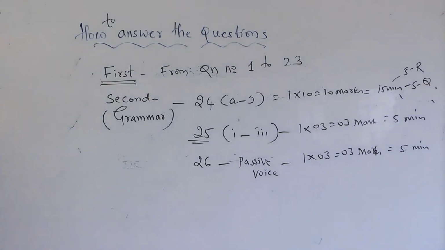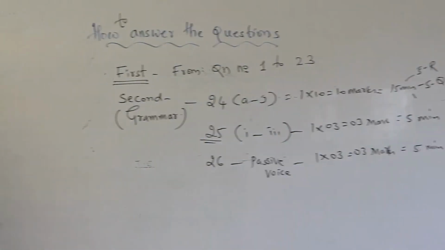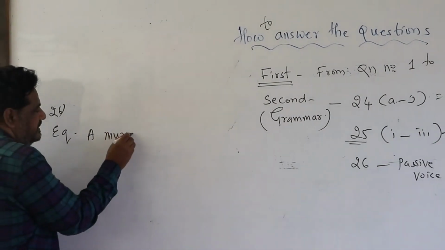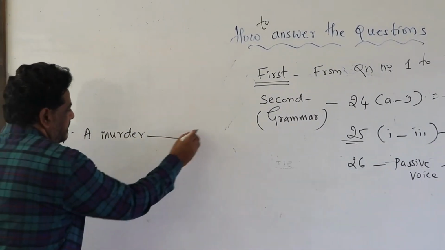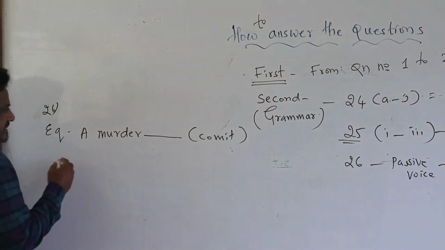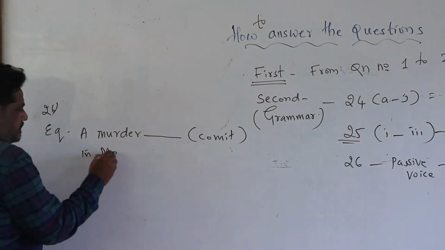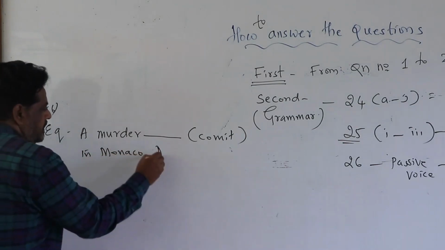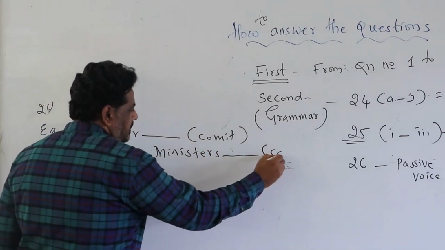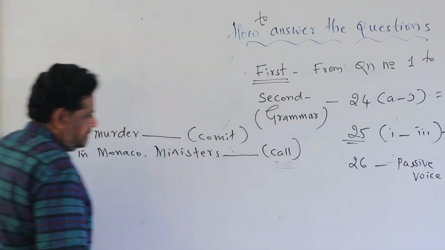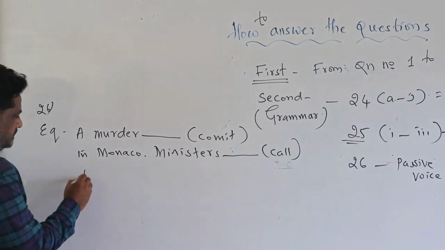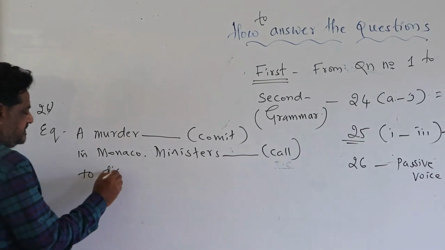See, for example, question number 26. A murder commit in Monaco. Ministers call to discuss.